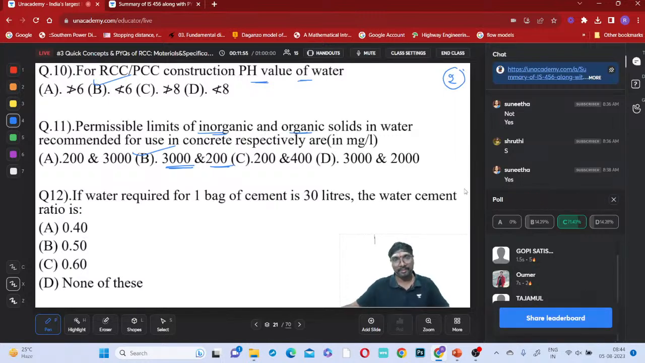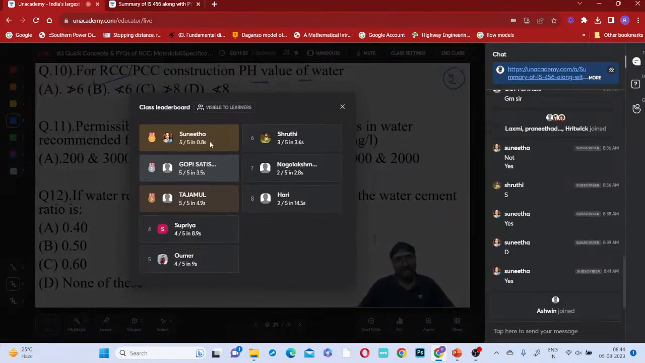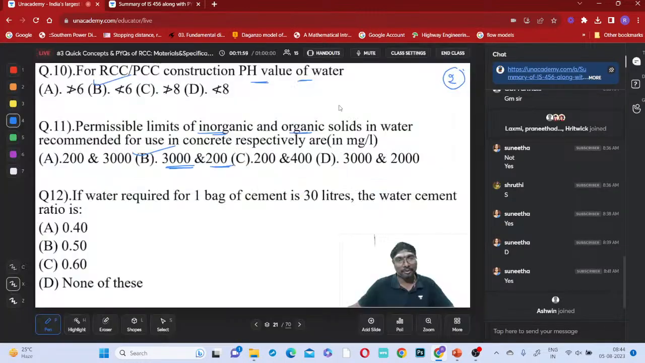Right, so this is the leaderboard. It is Sunita first, Gopi second, and Tajamul third, right?